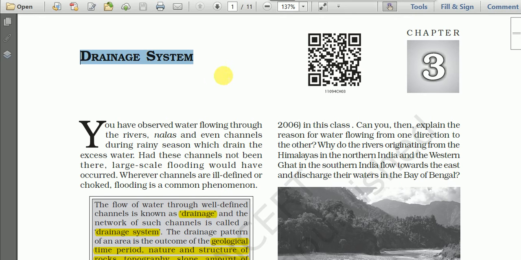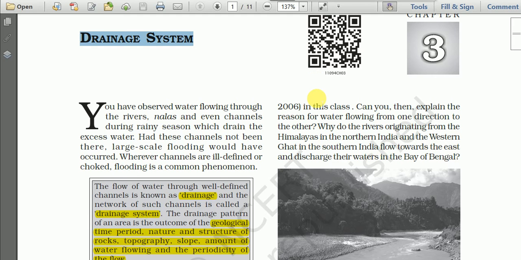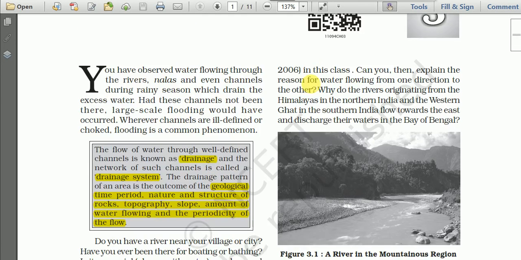Drainage System, Chapter 3. So what do you mean by drainage, and what is meant by drainage system, is given in the box. So let us read.